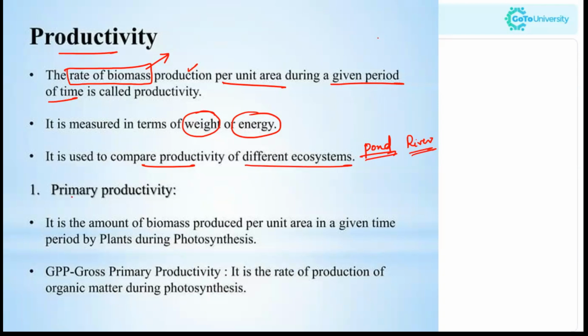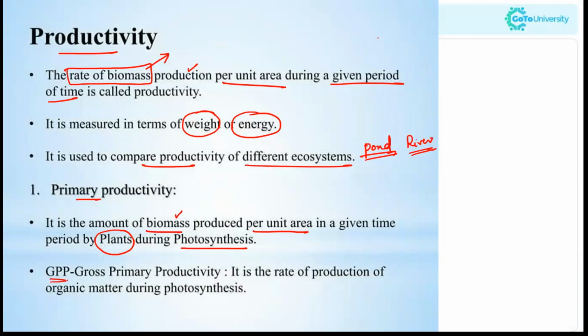Now, what is primary productivity? Primary productivity is the amount of biomass produced per unit area in a given period of time by plants during photosynthesis. Because primary producers consist of the plants, that is the autotrophs. So primary productivity represents the amount of biomass produced by the plants.